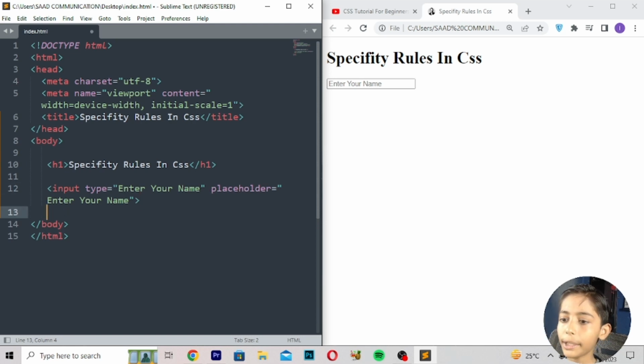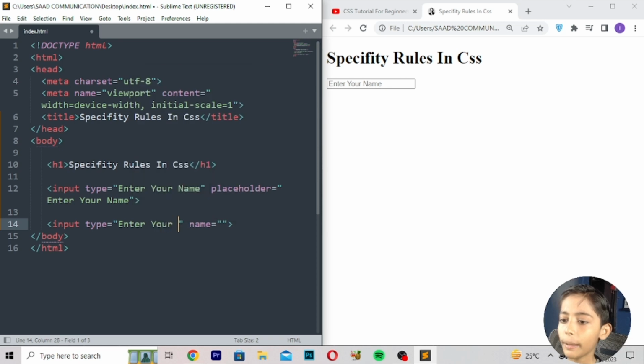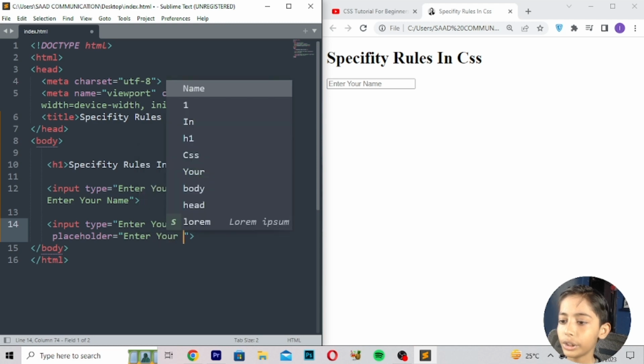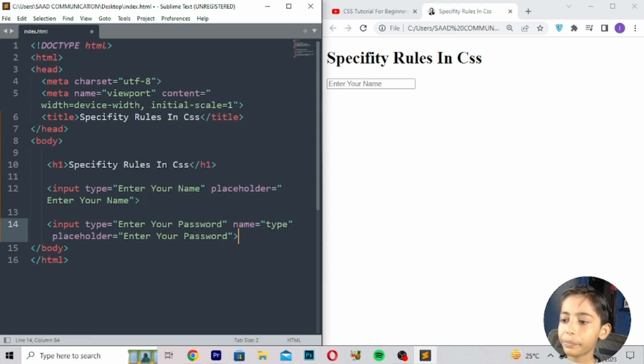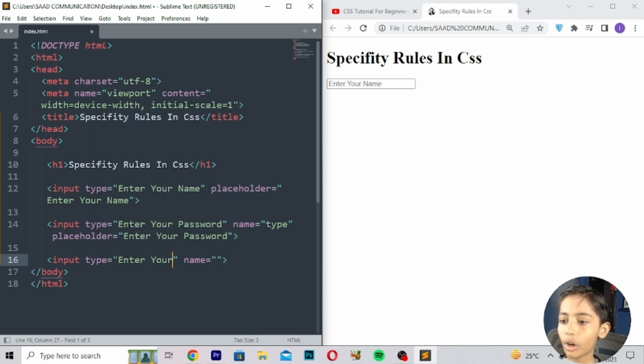Here you can write another input, type password, and the placeholder should be enter your password.